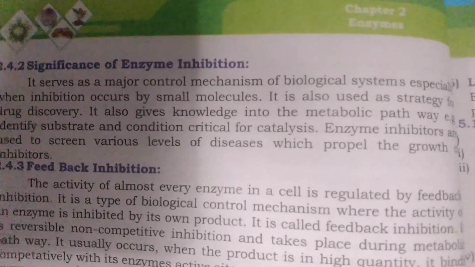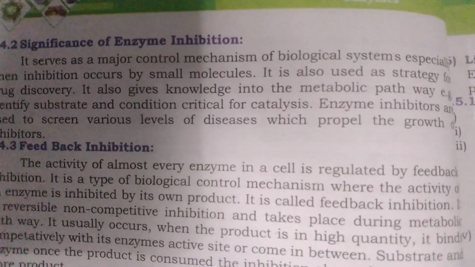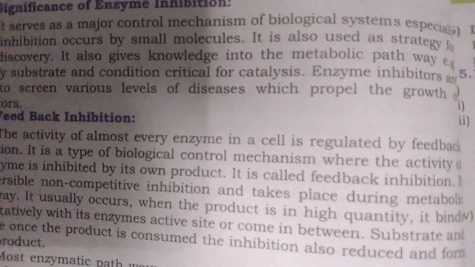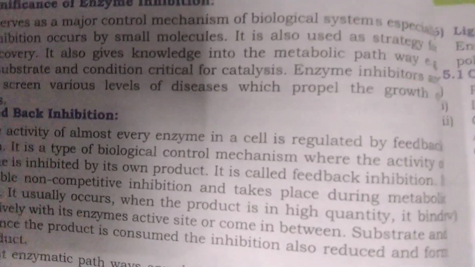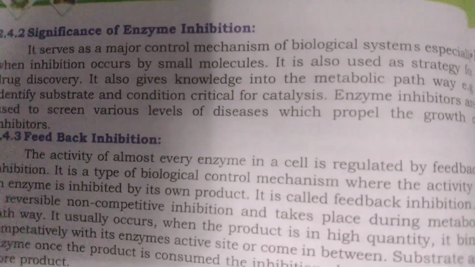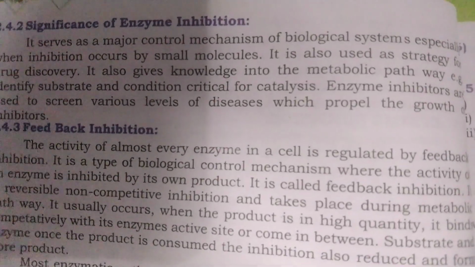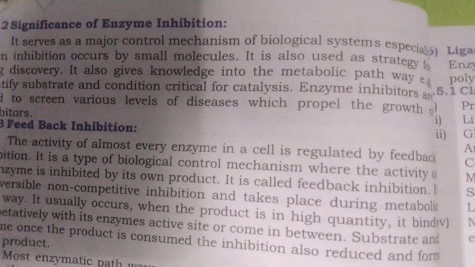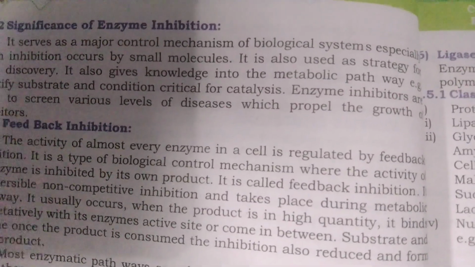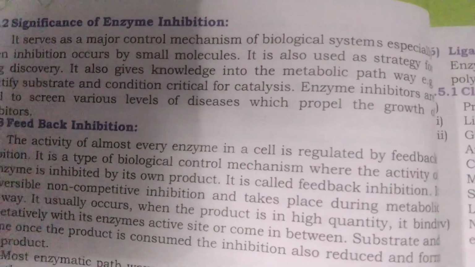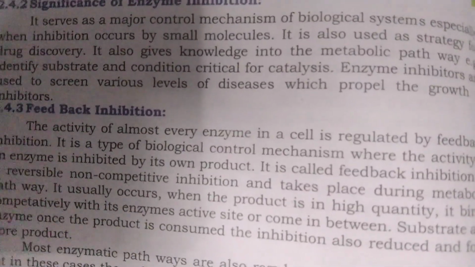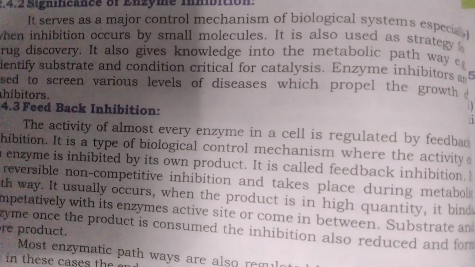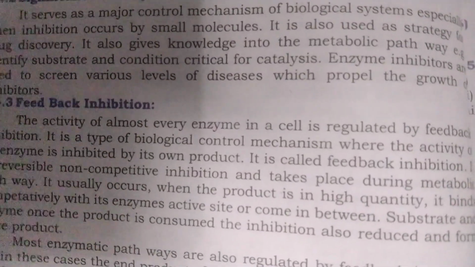Okay, what is the significance or importance of enzyme inhibition? Why is it required? What is the need for it? The importance of enzyme inhibition in the medical field is very great. Medicinal drugs like penicillin and streptomycin, which I have told you about, treat illness. How? They become inhibitors.